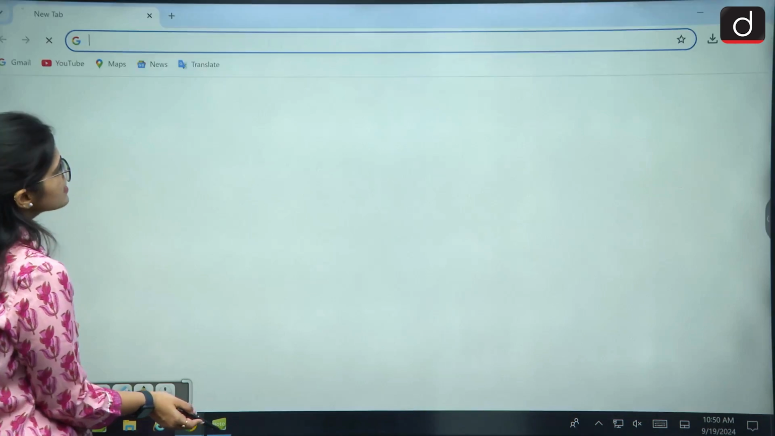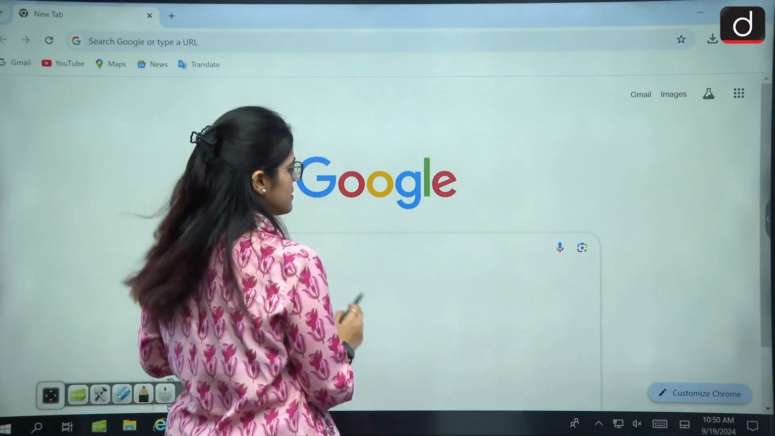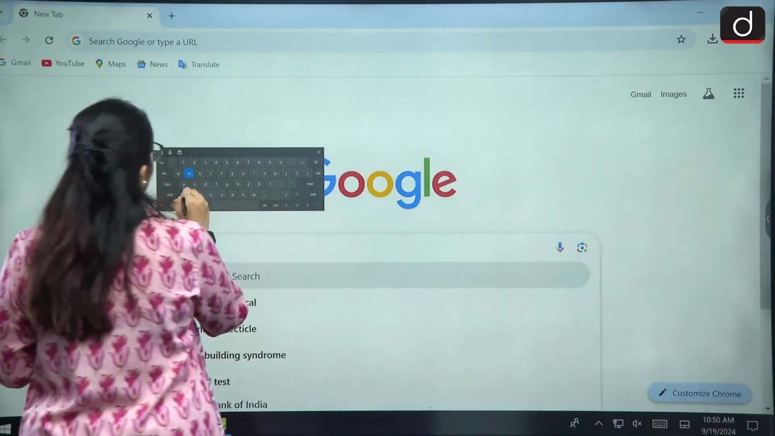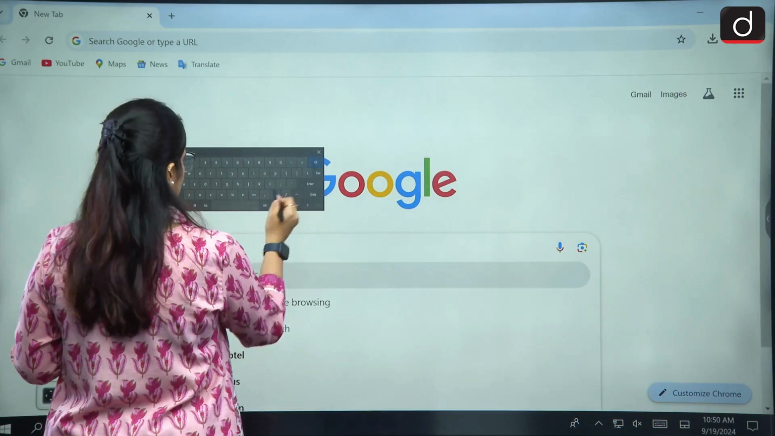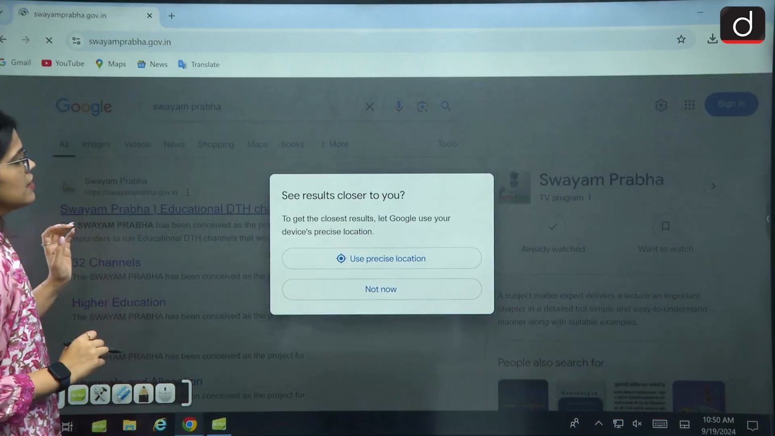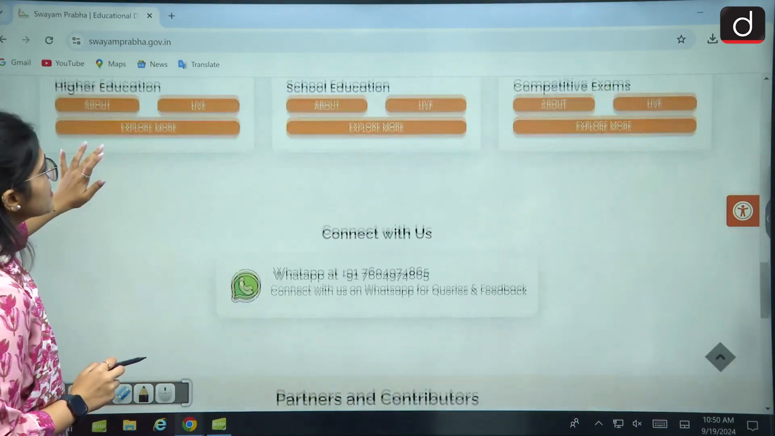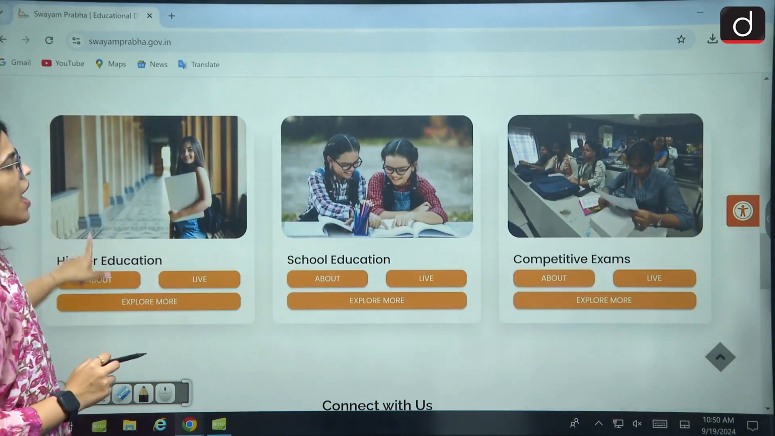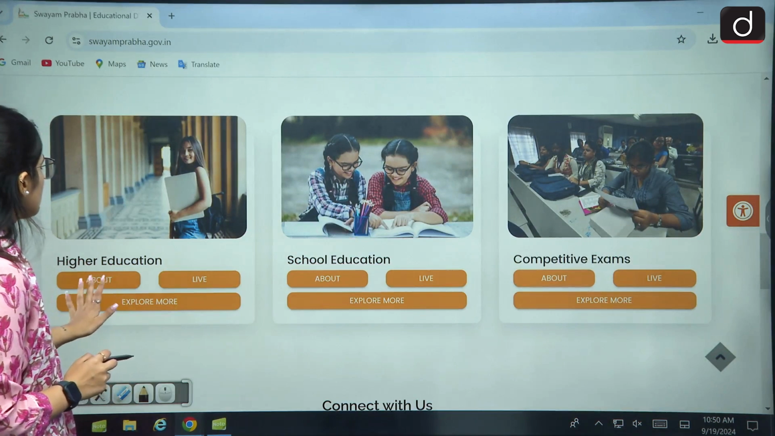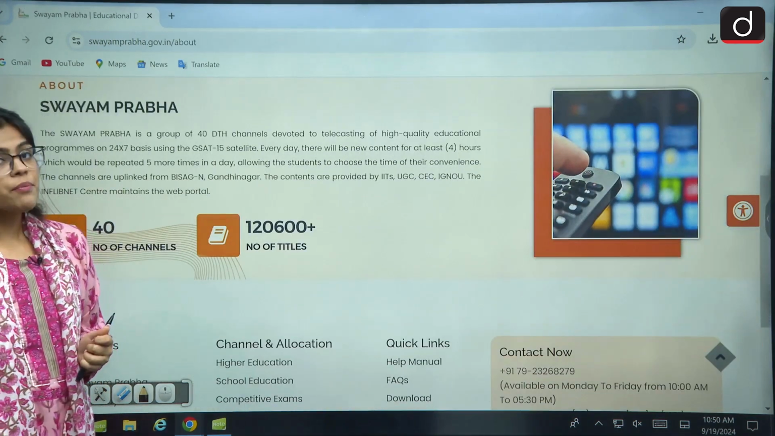So I hope you guys are studying like this. तो हमने क्लास में भी ऐसे ही पढ़ा था. हमने स्वयं प्रभा के सारे चैनल्स के नेम देखे थे. राइट? स्वयं प्रभा, we discussed in detail about the higher education channel, about the school education as well as about the comparative exams, right? We discussed in the class completely that what exactly is Swayam Prabha about.